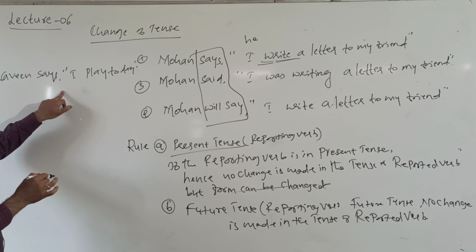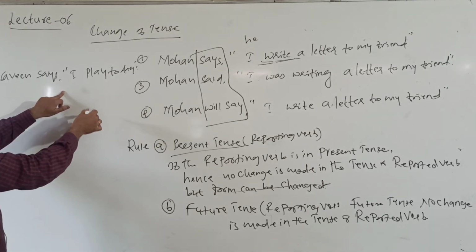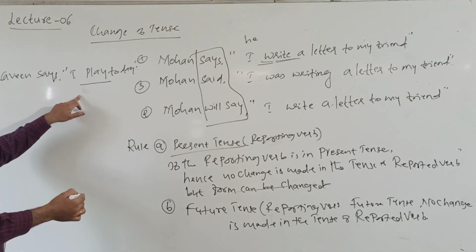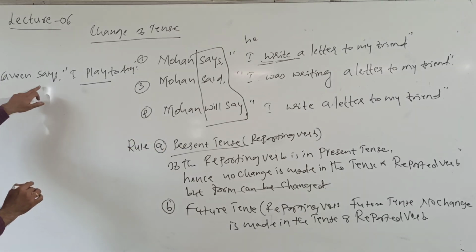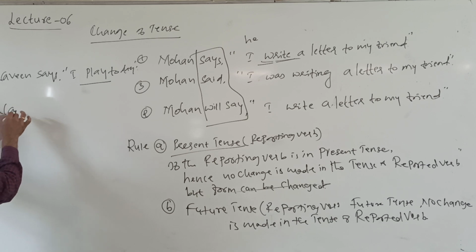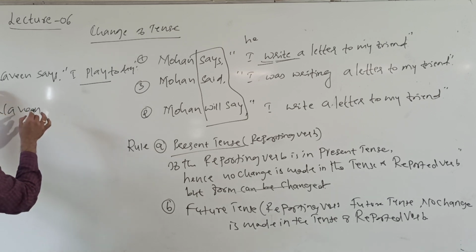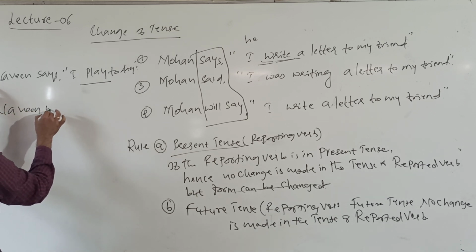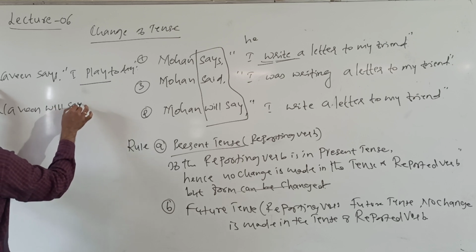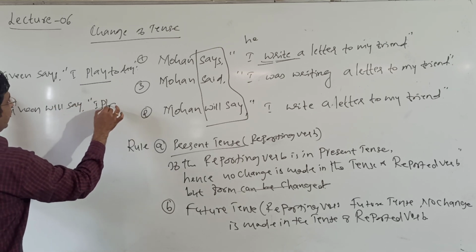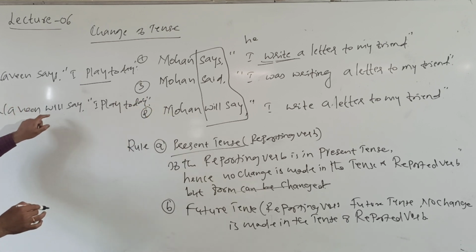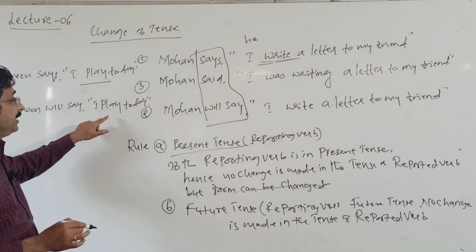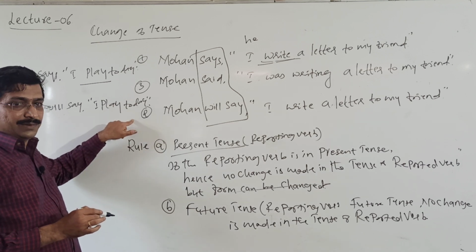Naveen says that there should not be any change. He plays that day. If it is in future tense, Naveen will say, I play today. Take the same sentence. Naveen will say that he plays that day. It means